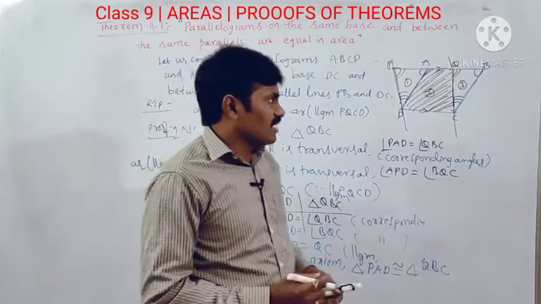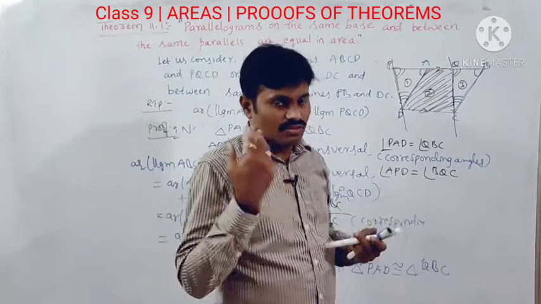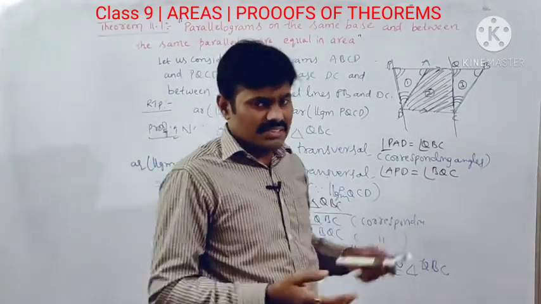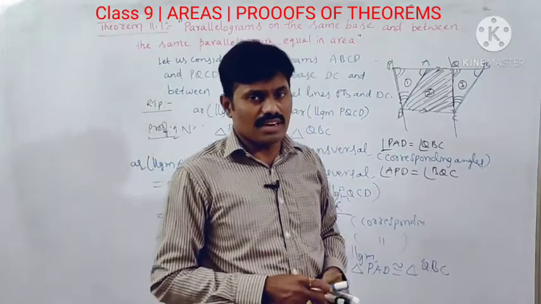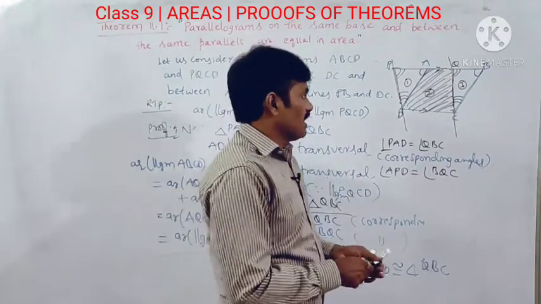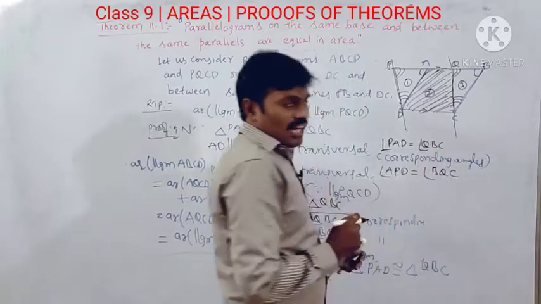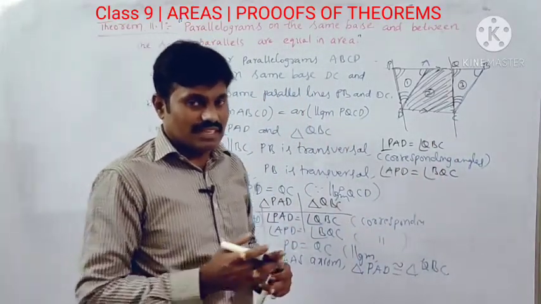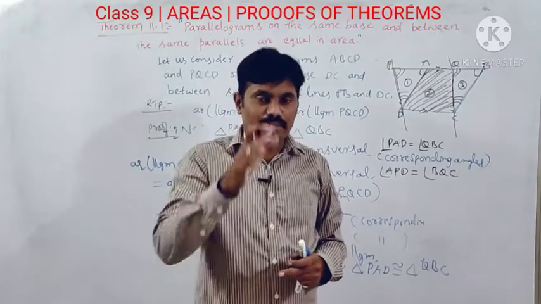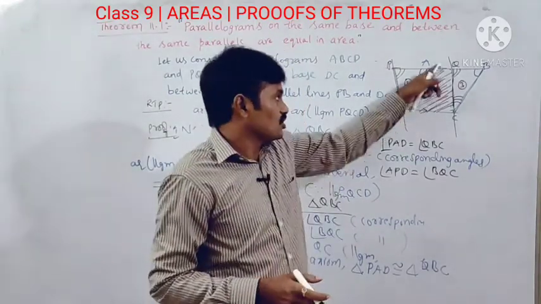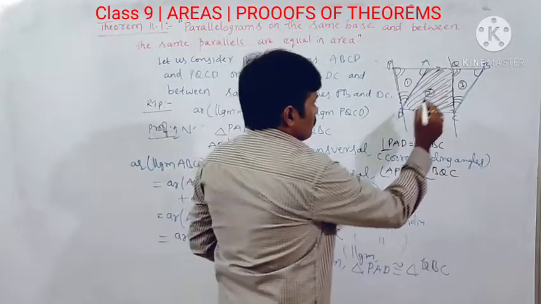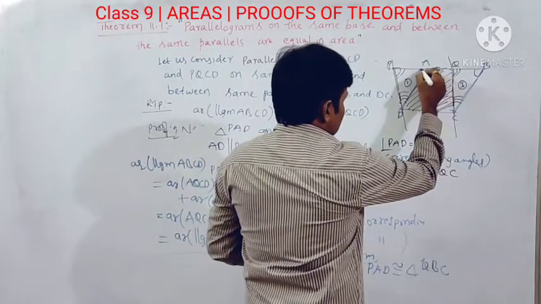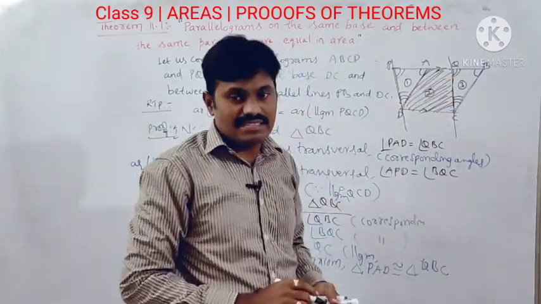Generally, if you use common sense, this is true itself. How? See, it is simple. What is the formula to find the area of a parallelogram? Base into height. Here height means the perpendicular distance between these two parallels.